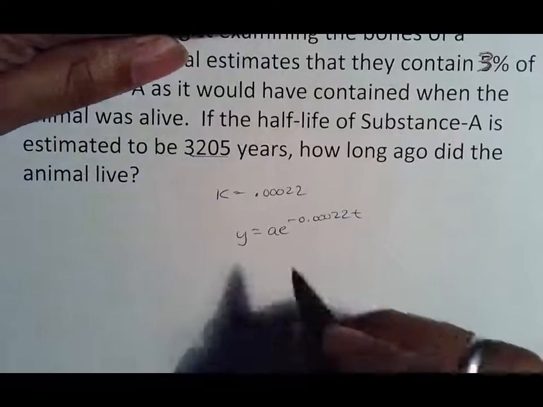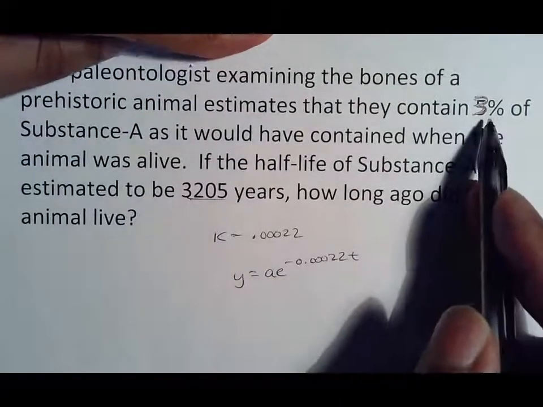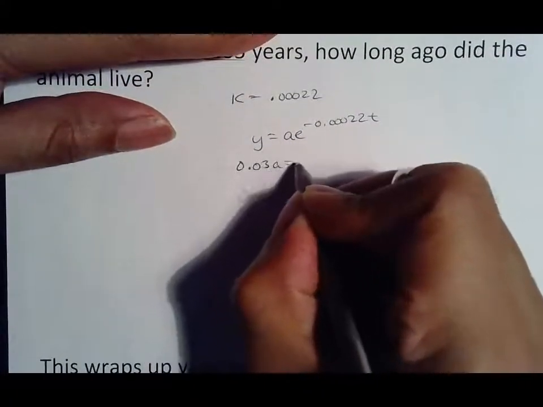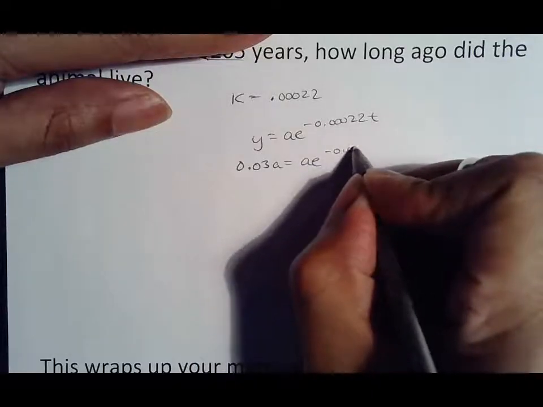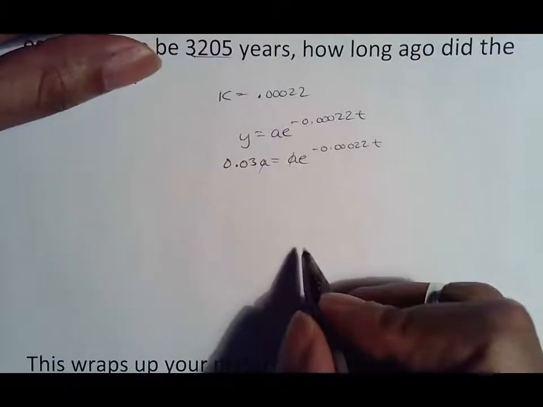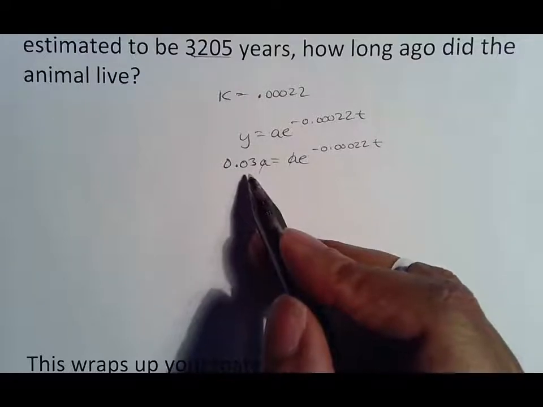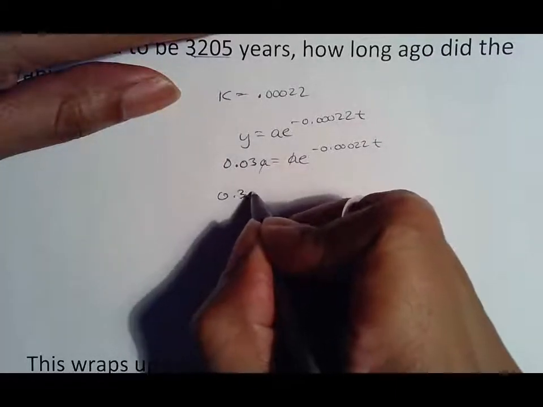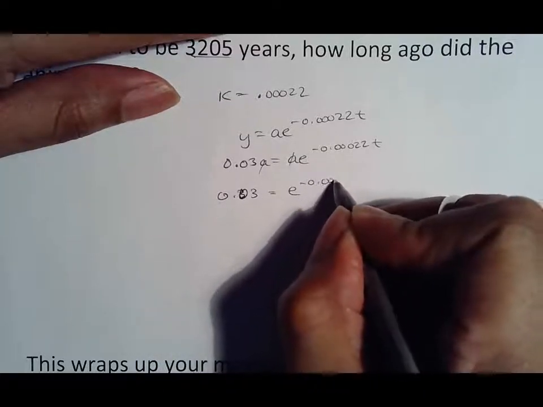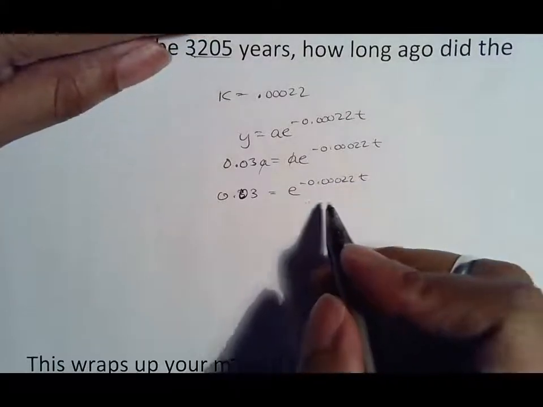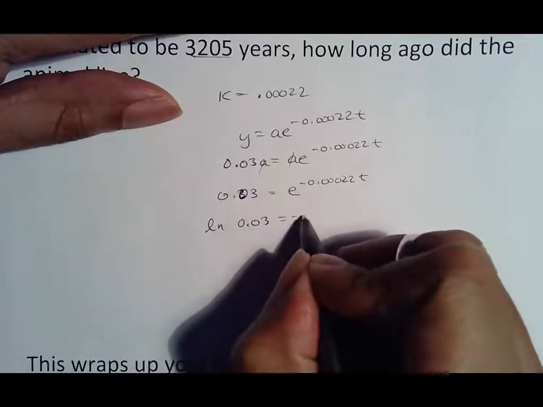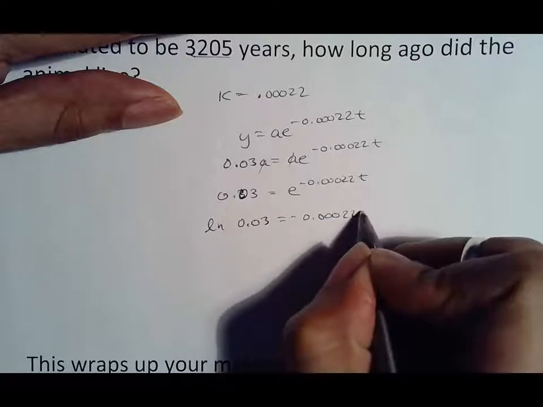Now, in terms of what's going on, again, we want it to be 3% of substance A. So that means that wherever we started, we want 0.03 of A equals A e to the negative 0.00022t, this part here. Again, your A's cancel out. Honestly, at this point, you can go ahead and put your LNs because you know your A's are gone, but I'm not going to do that because it's just me showing too much human side to myself. But I am going to skip the ln part because I know the natural log and the e goes away. So natural log of 0.03 equals negative 0.00022t.